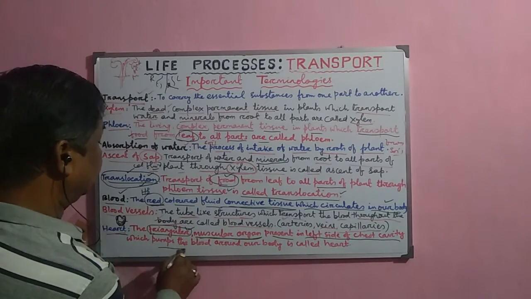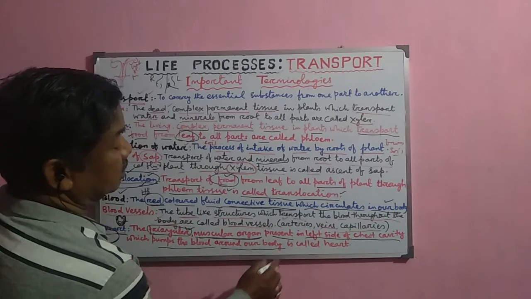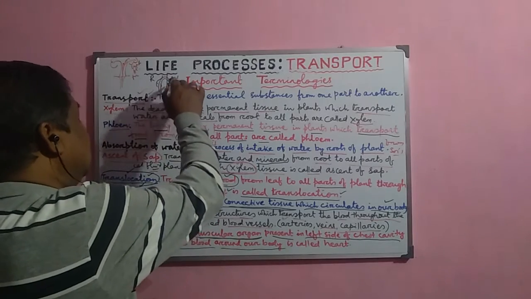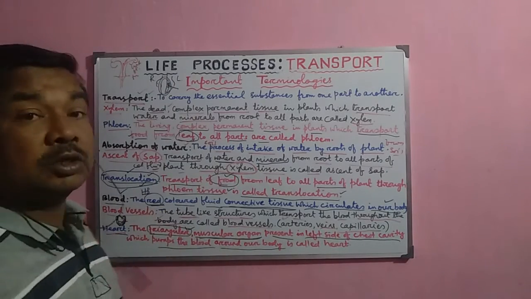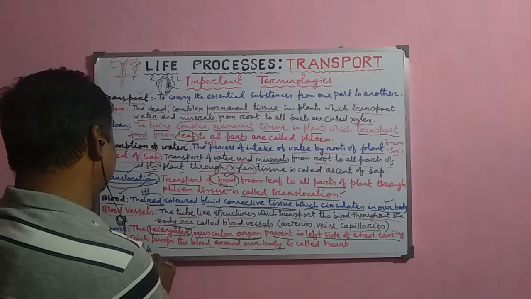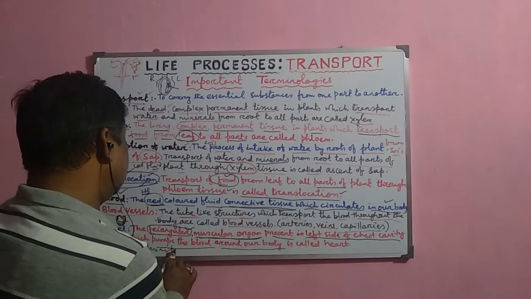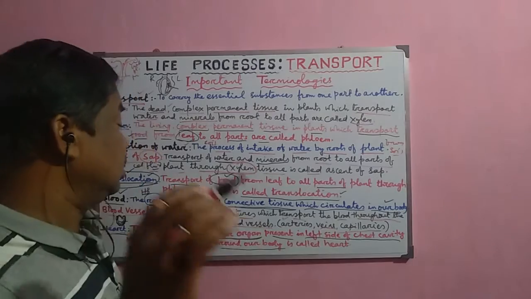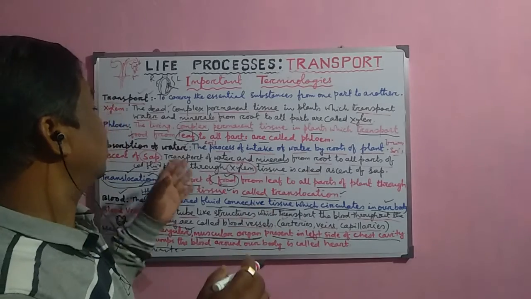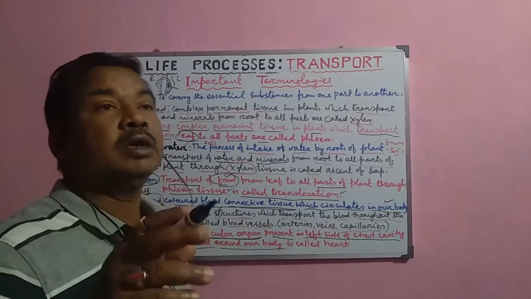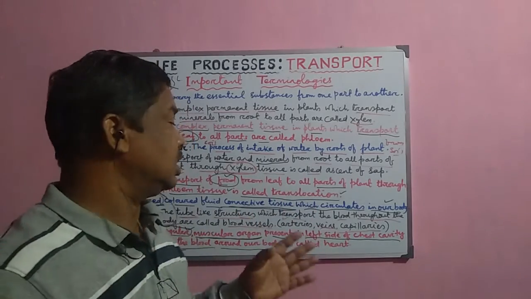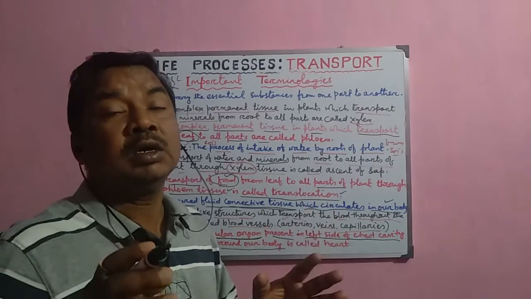Now, it pumps the blood around our body, and this heart helps in the circulation of the blood throughout the body. So that is why this heart is the most important organ or vital organ, and it beats normally 72 times per minute, and it is a rhythmic process. The contraction and relaxation occur continuously, and the blood circulates throughout the body, and it transports different materials from one part to another part of the body. We shall study in detail about the structure of the heart later on.